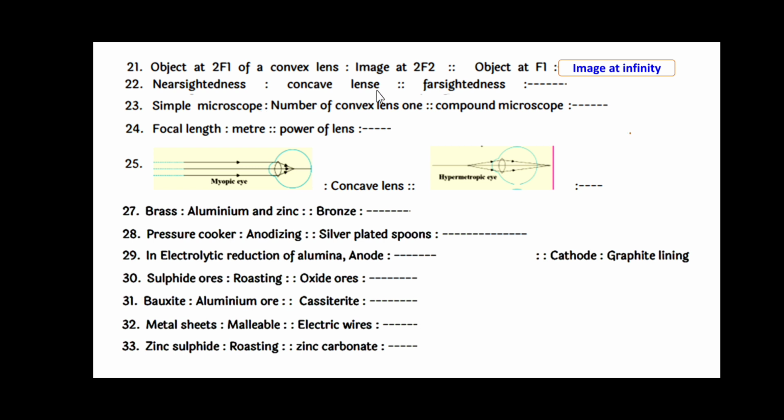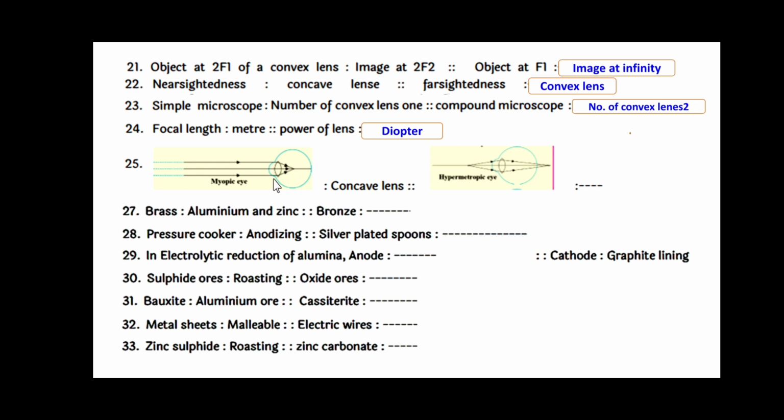Nearsightedness is corrected by a concave lens, and for farsightedness you have to use a convex lens. A simple microscope uses only one convex lens, and a compound microscope uses two convex lenses. Focal length is measured in meters, whereas power of a lens is measured in diopters.